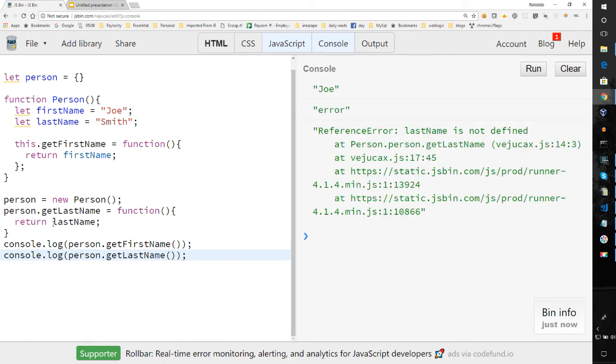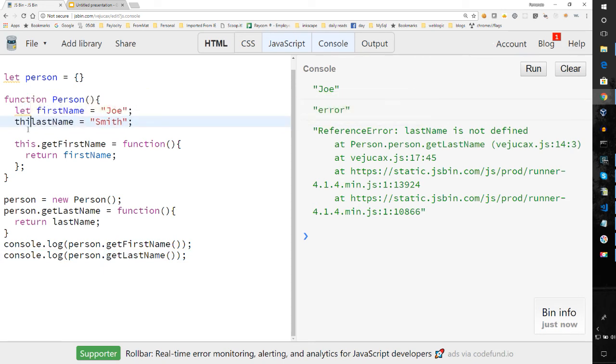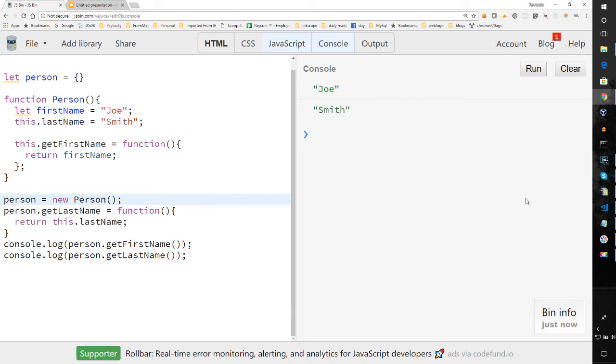And it tells me that last name is not visible, and that's because it's not within, I'd have to declare it inside of here. So in this case, in order for me to see last name, it would have to be this.lastName. So let's just say I had this. In that case, I could see last name. And there you can see how I extended it.